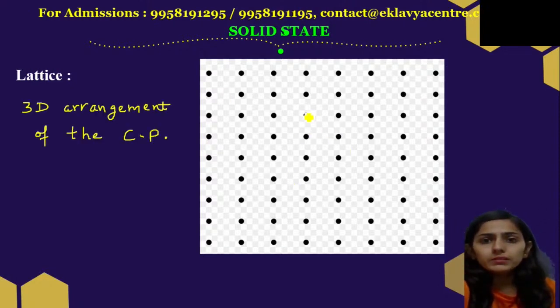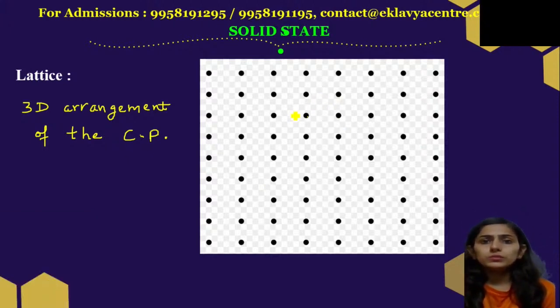Now for example, see this. Suppose I join these two dots like this.